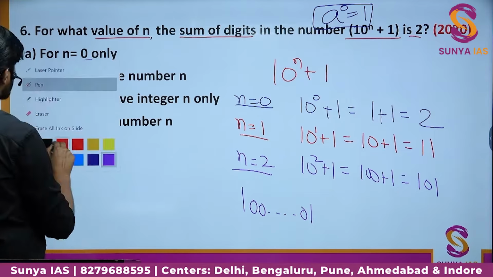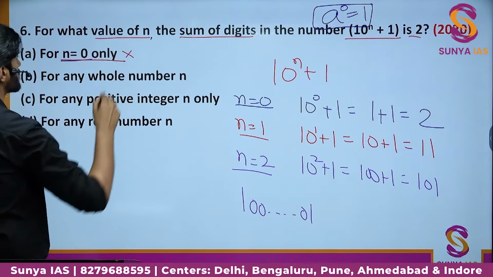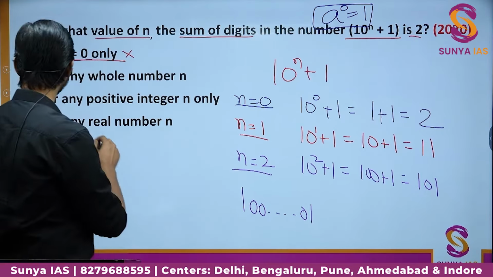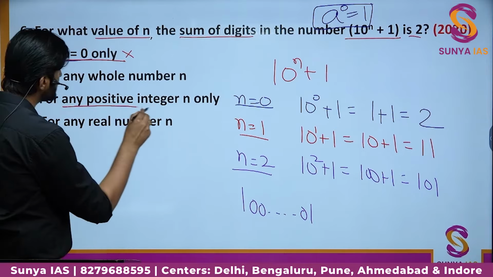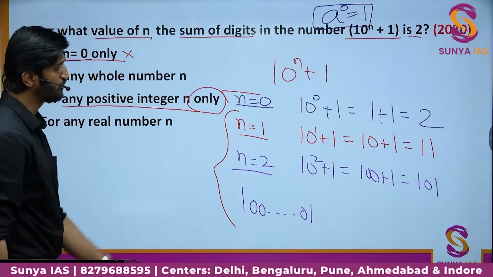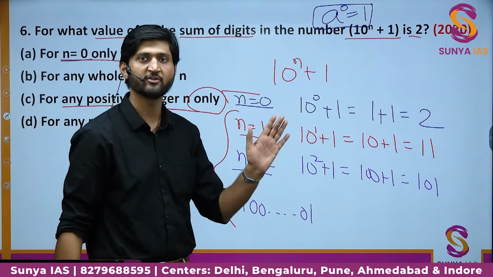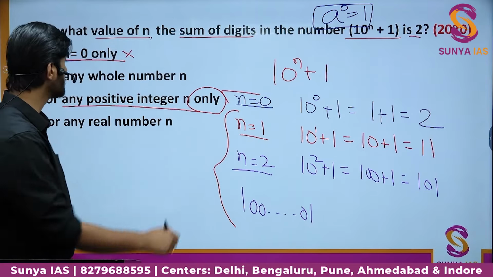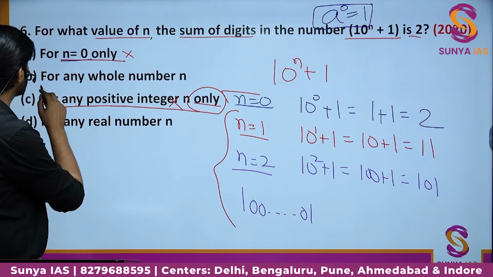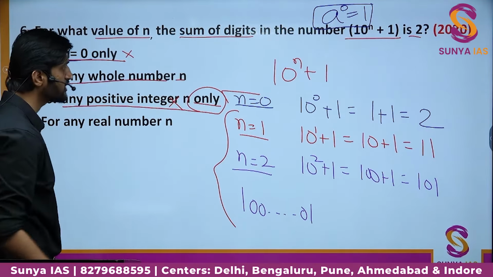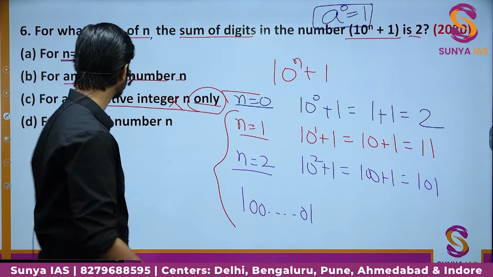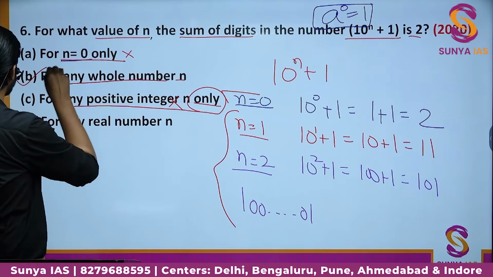Okay, so let us check the options now. Option A says for n equal to 0 only. It is wrong because it is ignoring all these further values, right? Then option C says for any positive integer n only. Only positive integers? No, it is also including 0. So positives are 1, 2, 3, 4 and so on till infinity, but it is also including 0. So this statement that positive integers only is also incorrect. What about statement B, for any whole number n? Yes, this is correct because whole numbers include 0 and all the positive integers also. So we have option B as the correct option in this case.